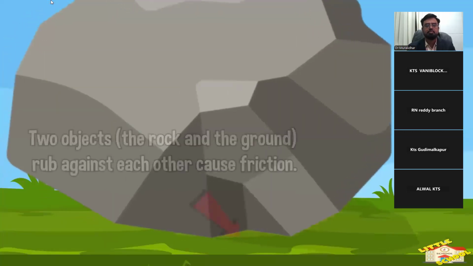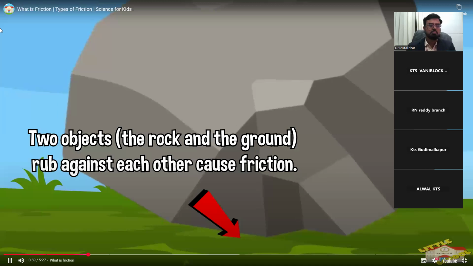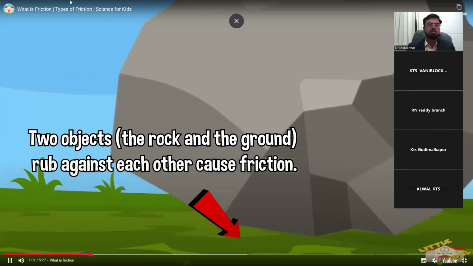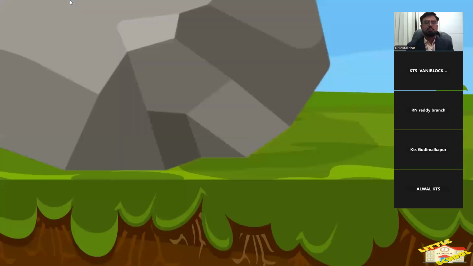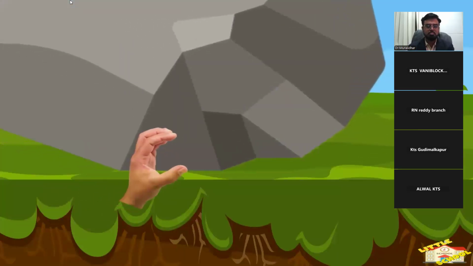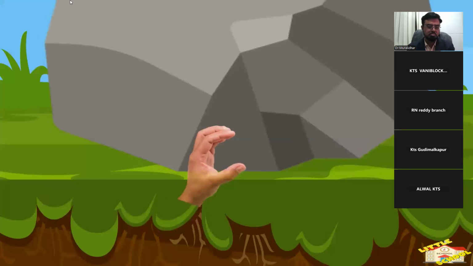Friction is the force that opposes the motion of objects when they rub against each other. It's like a hidden hand that tries to slow things down or stop them from moving altogether.